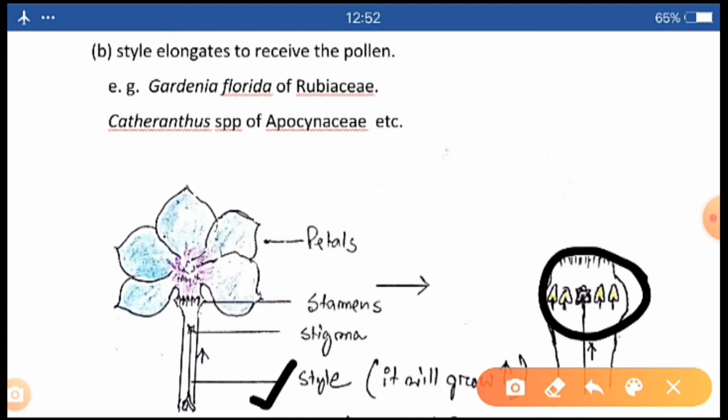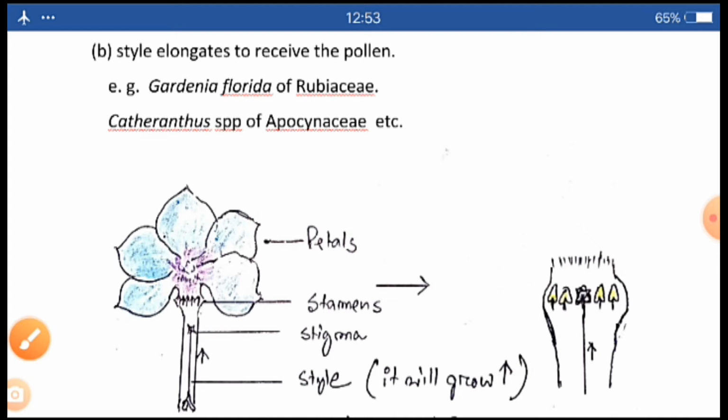Clear? So it is written that the style elongates to receive the pollen. It is in Gardenia florida of the family Rubiaceae and Catharanthus of Apocynaceae. Okay? Many other examples are there. I am just giving you a few examples. Okay. I am showing you the other method of self-pollination.